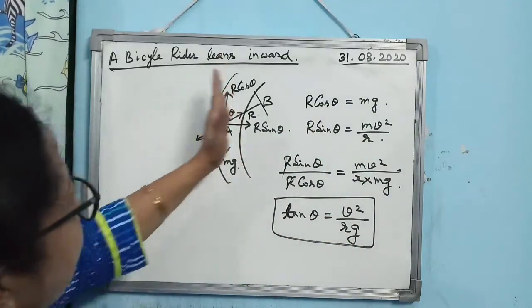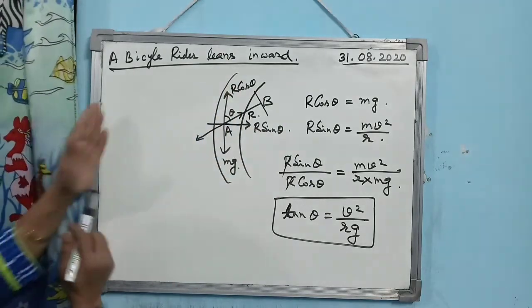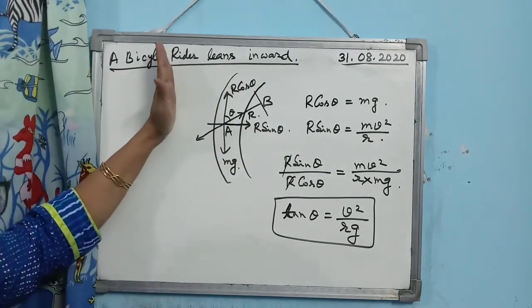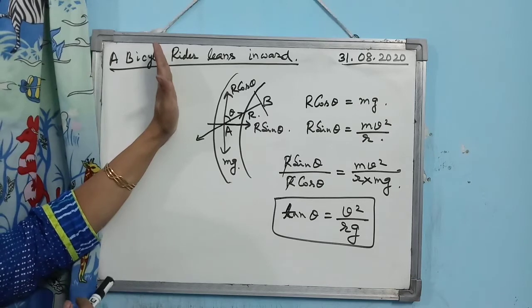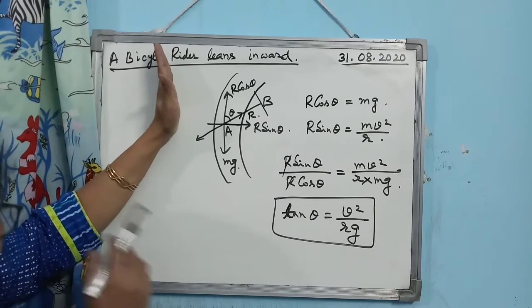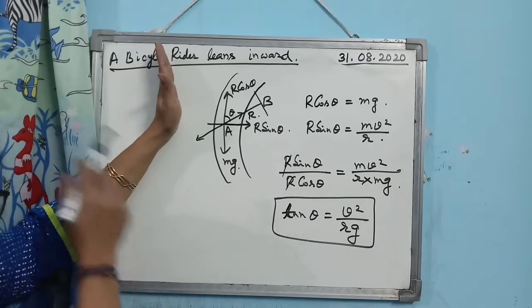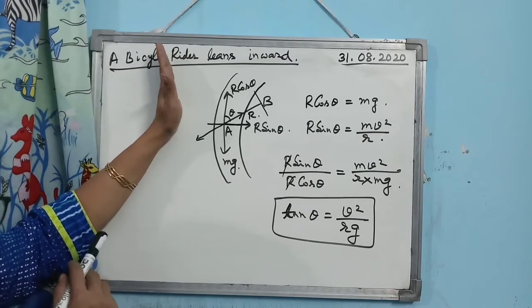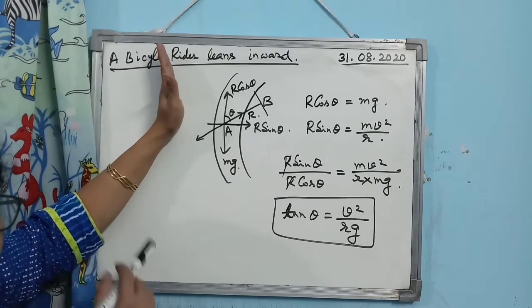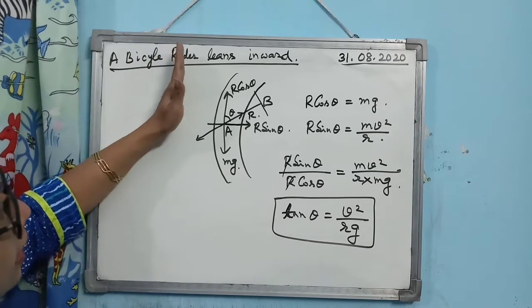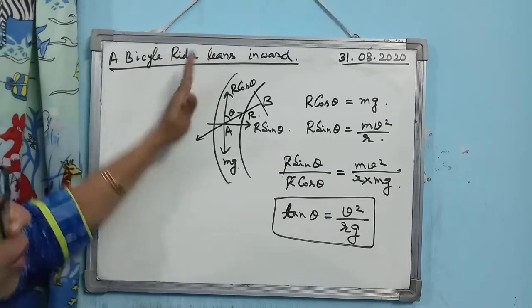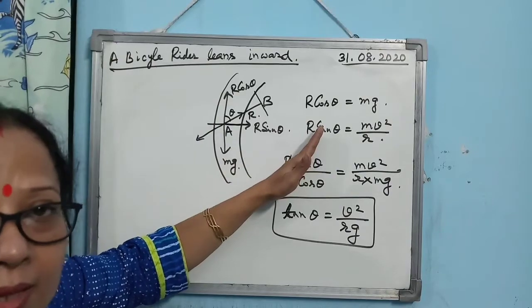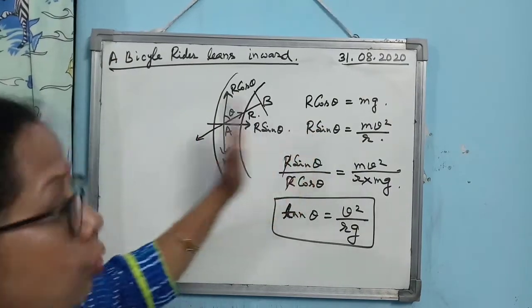So when you are moving over a straight path, you are vertical like this. Your cycle along with you is vertical with respect to the road. But when you are taking the turn, you have to lean towards the circle. Along the turn you have to lean.